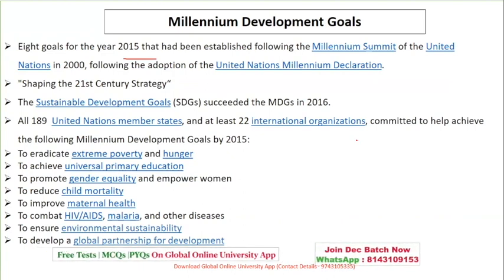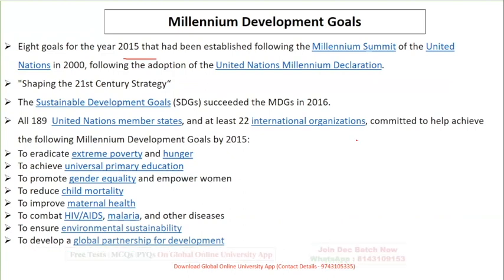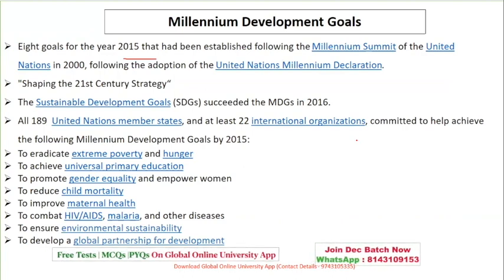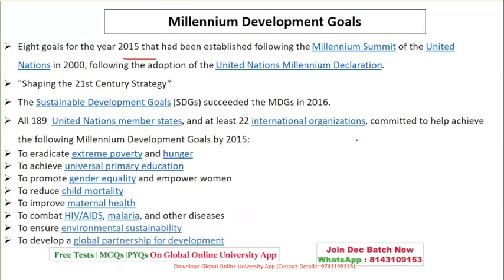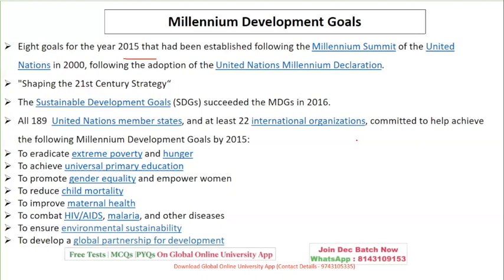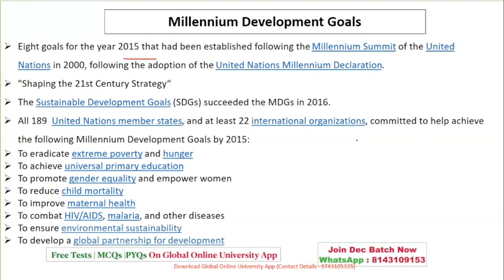And what these goals are, now here is the most important part. There are questions where they give you the goals and tell you to recognize the right goals and eliminate the wrong ones. So you have to tick the correct code. Just quickly, let's have a look at them, but this you have to remember.